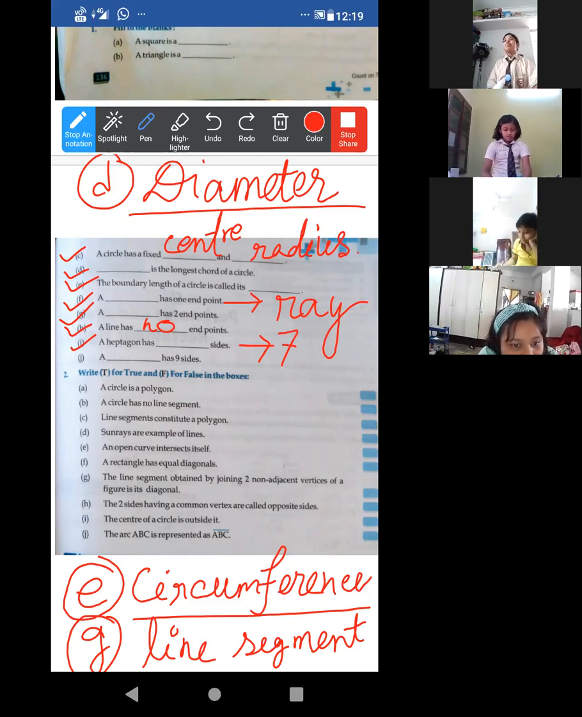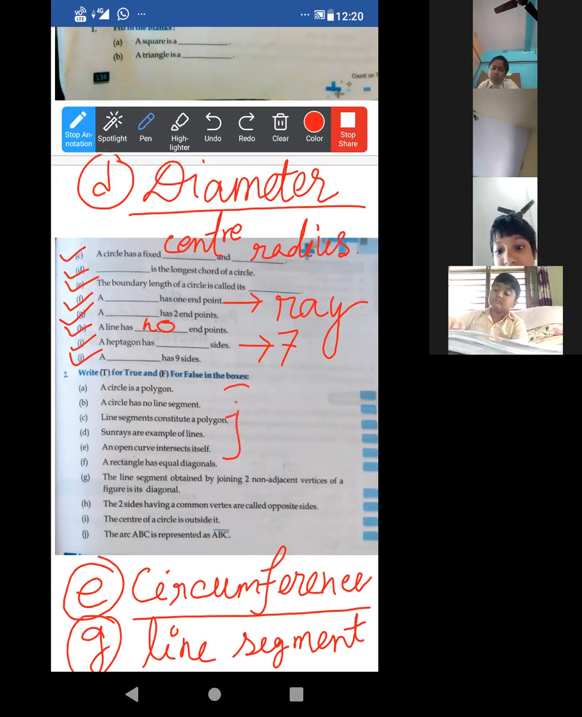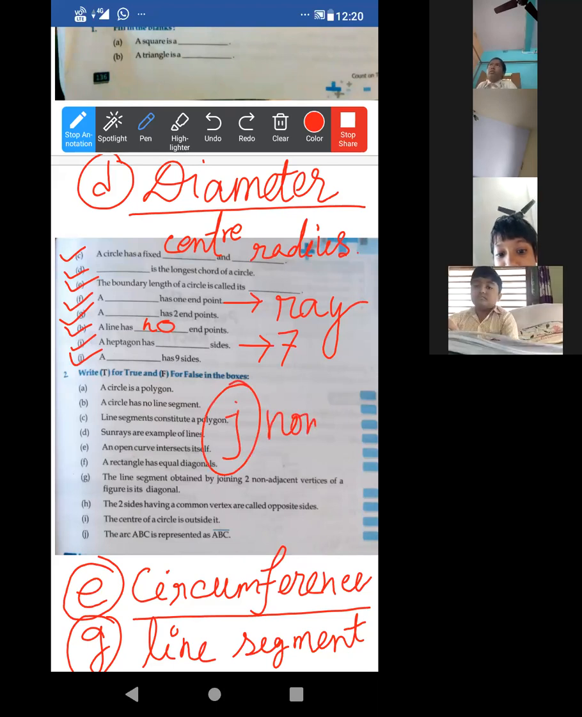Now the next one: our dash has nine sides. Mohammad Nahid, are you able to answer it? Which has nine sides? Somdatta, say. Nonagon, very good. Good. So all the students have completed too.